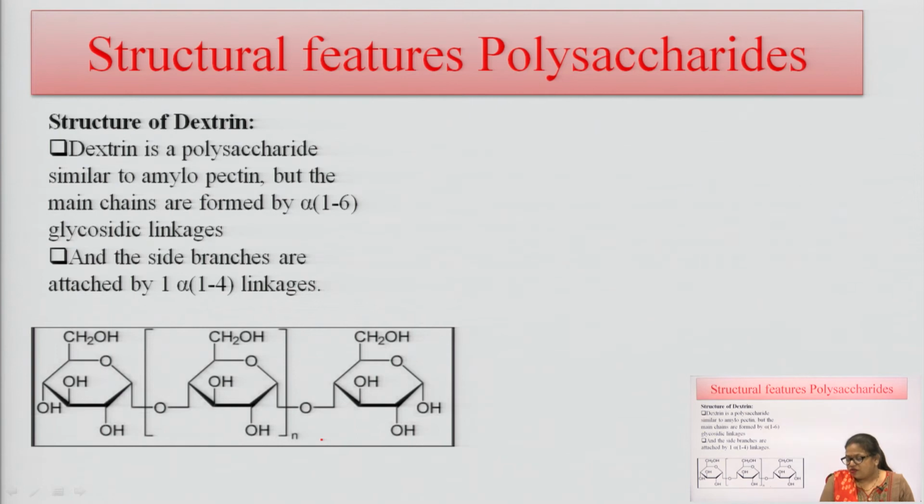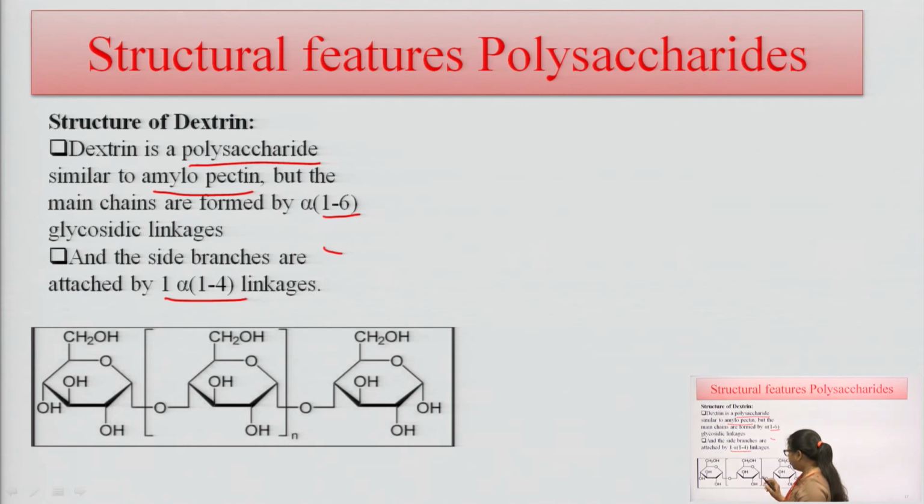The structure of dextrin is a polysaccharide which is similar to the structure of amylopectin, but the main chain is formed by alpha 1,6 glycosidic linkage. Here the attachment of carbon from one monosaccharide to the second monosaccharide is by the first carbon and the 6th carbon glycosidic linkage. The side branches of dextrin are attached by 1,4 linkages. So, this is the structure of dextrin, formed by 1,6 glycosidic linkage, and the side branches are attached by 1,4 linkages here.